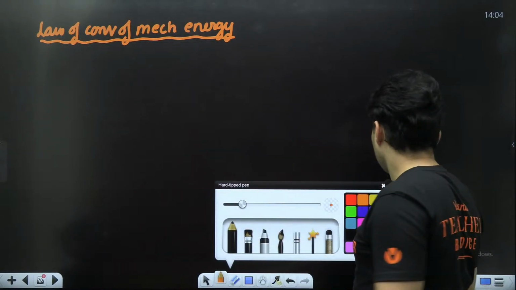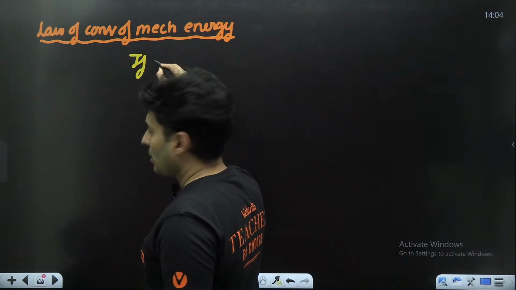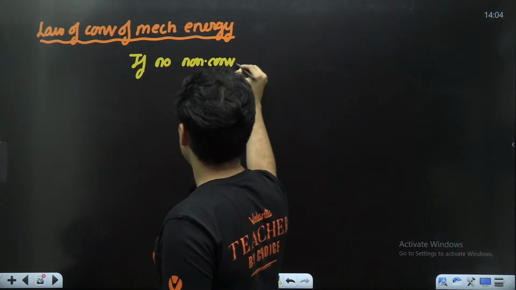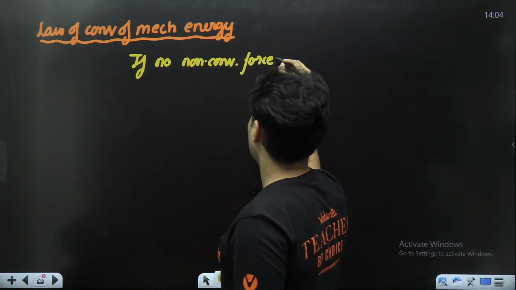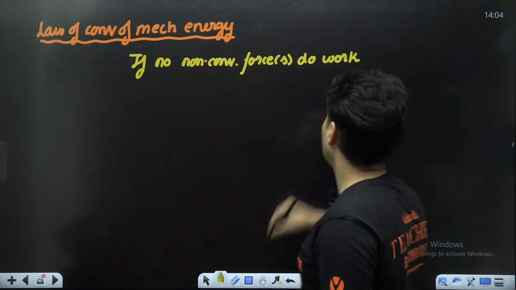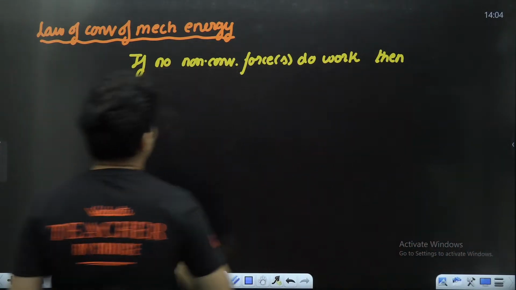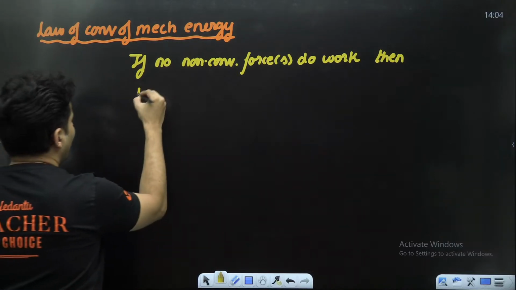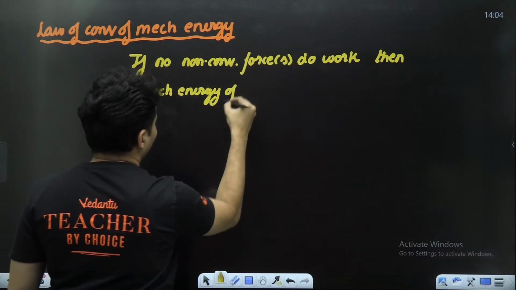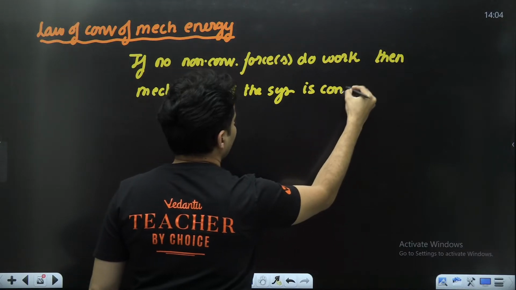It says if no non-conservative force or forces do work, then the mechanical energy of the system is basically conserved.